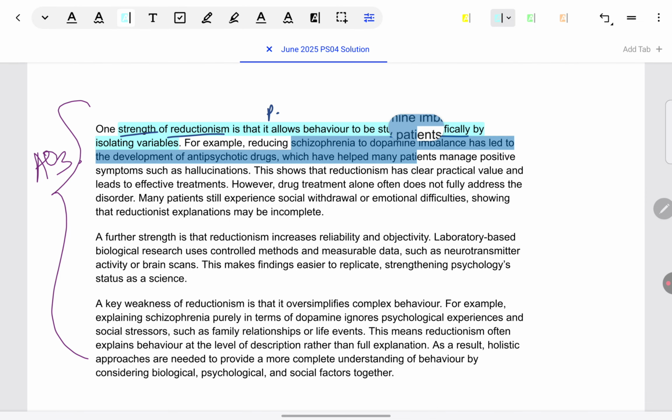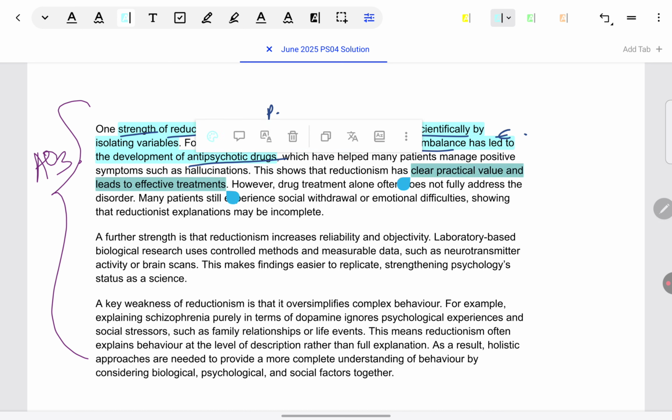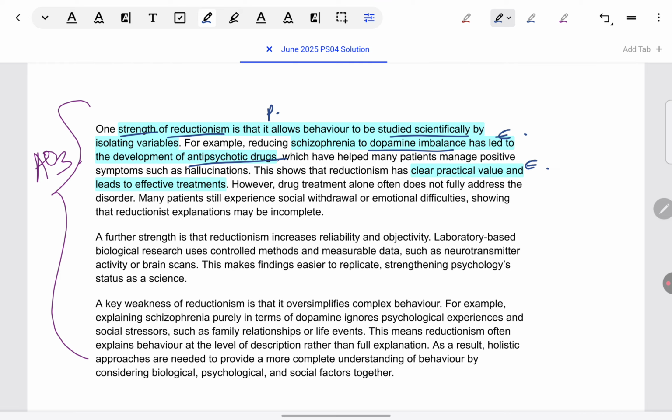Example is again because schizophrenia was taken, like I told you, for alignment. Even if not using the sandwich approach, you can align in this way by giving the same example. So, dopamine imbalance has been taken that can be studied scientifically, like we saw in the development of antipsychotic drugs. Dopamine was taken as the cause of schizophrenia, so that cause got targeted in this treatment. Now, what is the strength of it? Like, how do we explain this as a strength? Clear practical application. Because we are able to pinpoint that this is the cause of this disorder, we've developed an intervention which is helping so many people with schizophrenia.